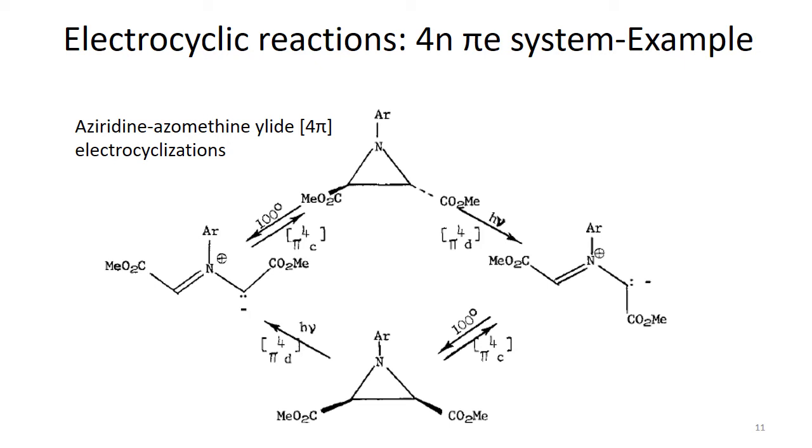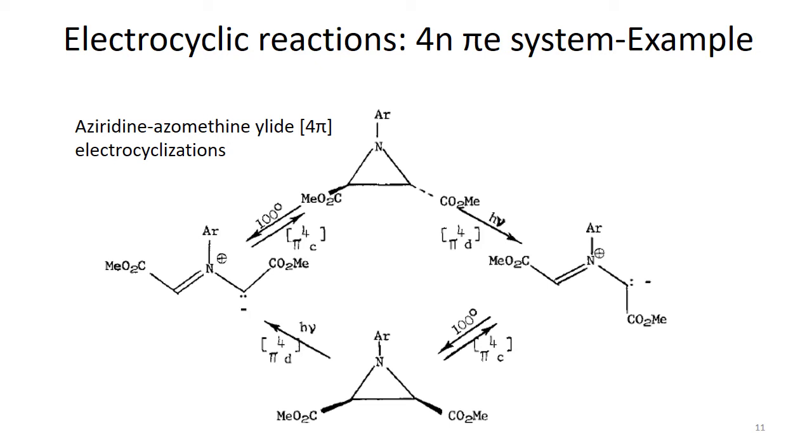There were two scientists, Huisgen and some co-workers. They determined the stereochemistry of electrocyclic transformation of these 4-electron systems of aziridines and oxiranes. Basically, we have an example of aziridine here.